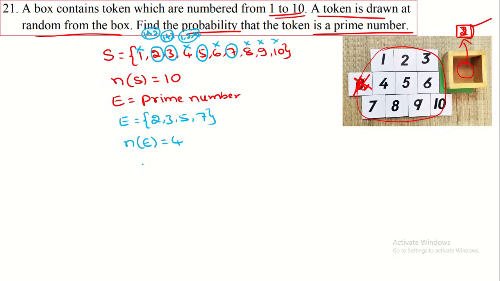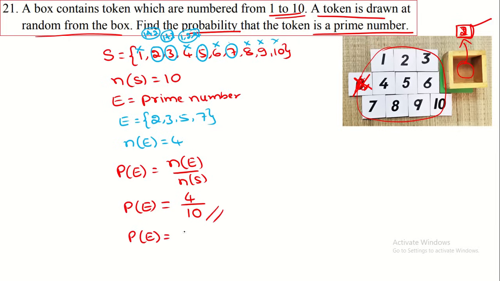Now we have to find the probability. The probability of getting a prime number, P of E, is equal to n of E divided by n of S. That is equal to 4 by 10. This is the probability of getting a prime number. You can put this as the answer, or you can simplify it and get 2 by 5 also. Both are correct answers. Then we move on to the next one.